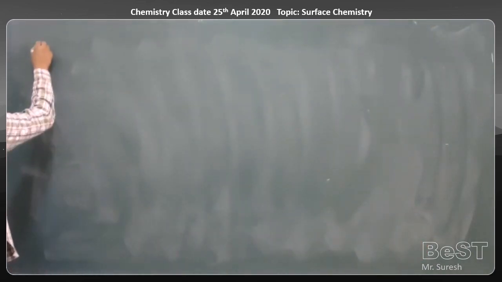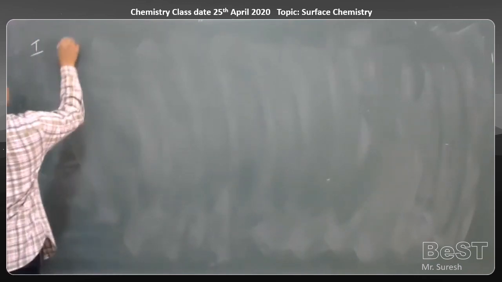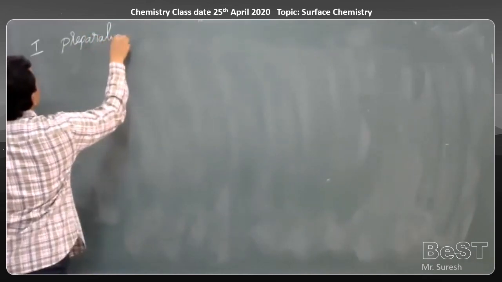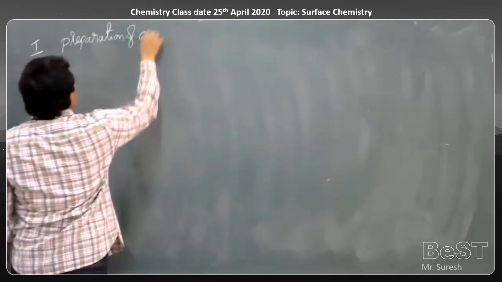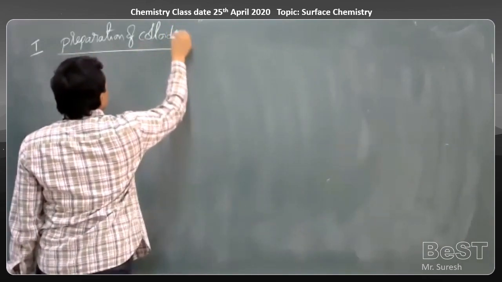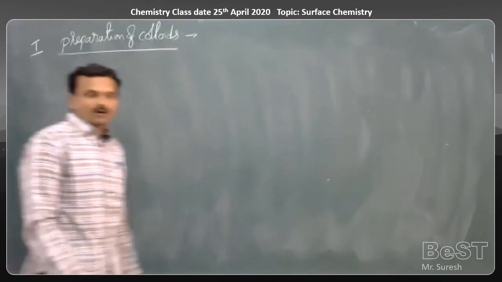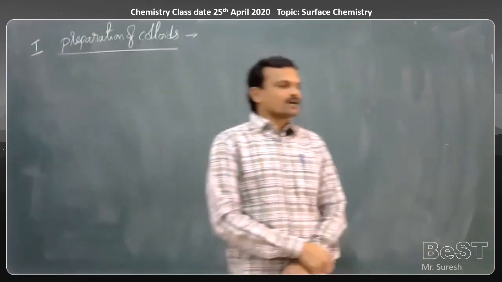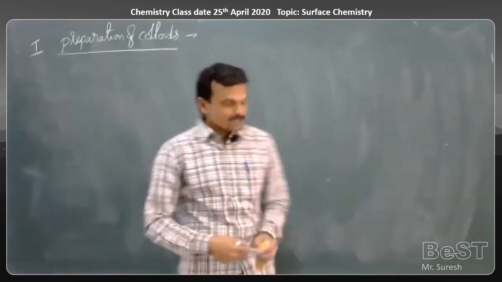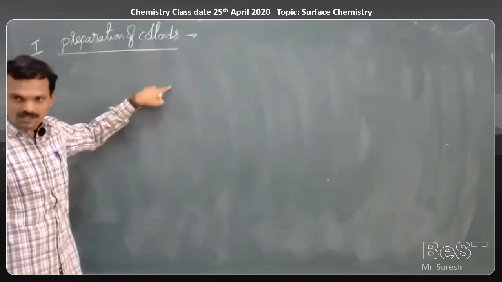The next topic is preparation of colloids. Lyophilic colloids can be prepared by direct mixing of dispersed phase and dispersion medium, whereas lyophobic colloids are prepared by some special methods.